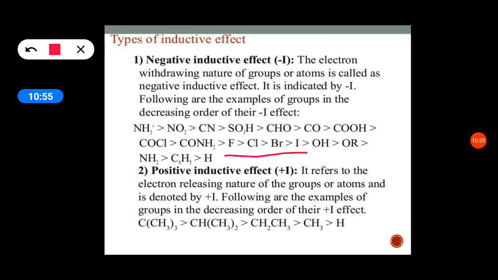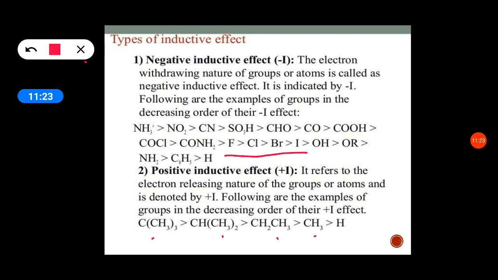It refers to the electron releasing nature of groups or atoms, denoted by plus I. Examples are the tertiary methyl group, secondary methyl group, ethyl group, and methyl group. These have a positive inductive effect, meaning they release electrons towards the carbon.